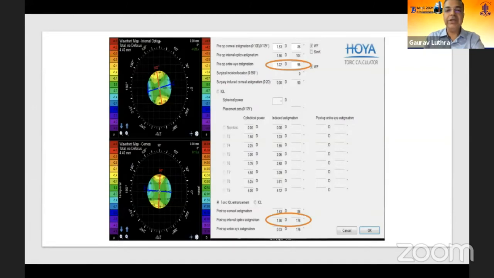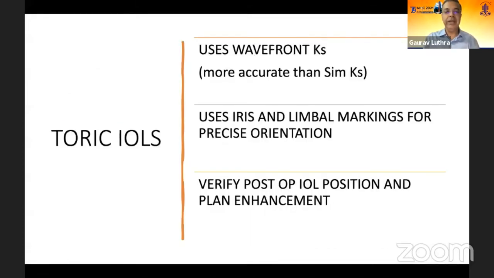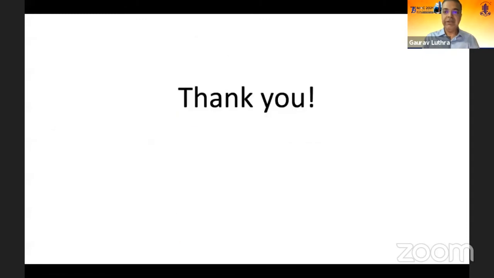And the toric check feature on the eye trace is beautiful because it tells you if you had a misplaced lens, even if you're off by 10-15 degrees, it will tell you that if I rotate this by so much, you'll get a perfect outcome. So when we monitor our patients at 1 week or 2 weeks post-op, we are able to manage these patients really well. And this can be a very, very beneficial thing for torics.